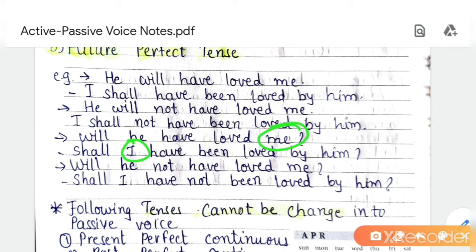Interrogative negative. Shall I have not been? Keep in mind the order of the verbs. So many verbs are there. Shall or will come in the starting. Then have not been loved. Have not been V3. Okay. So keep all these things in mind and don't be confused.